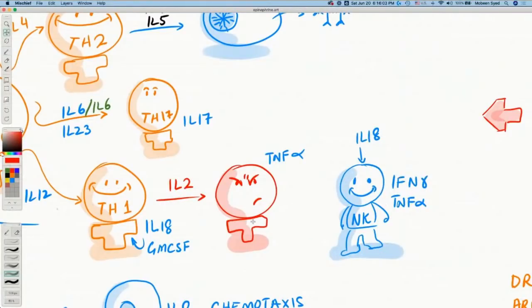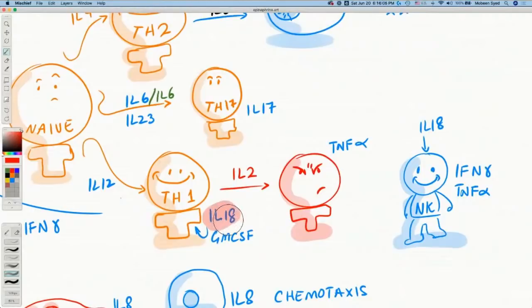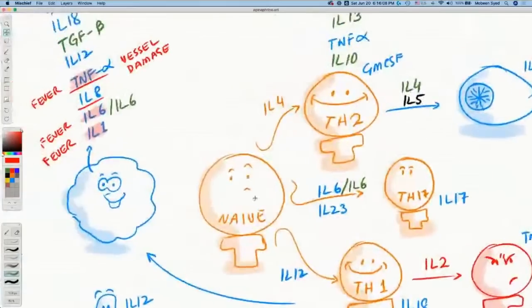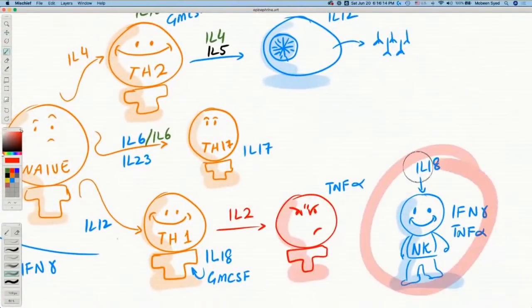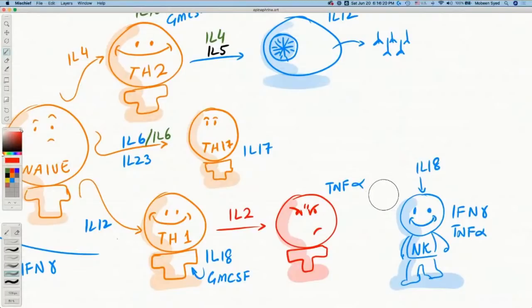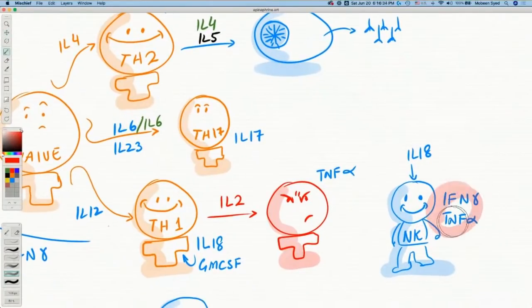And if you look here, this interleukin 18, which is released by T helper 1, and then there is interleukin 18 here, which is also released by macrophage. These will activate natural killer cells, which cause cell destruction. So they would cause the activation of those cells that cause damage. So keep in mind that this damage, today we are more concerned because we're looking at norepinephrine. We're more concerned with the endothelial cell damage and epithelial cell damage and the lung damage. So if you see here, natural killer cell, when it becomes active, is going to release interferon gamma and tumor necrosis factor alpha, which also are damaging and pro-inflammatory.